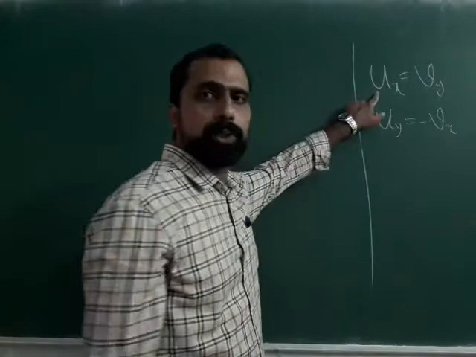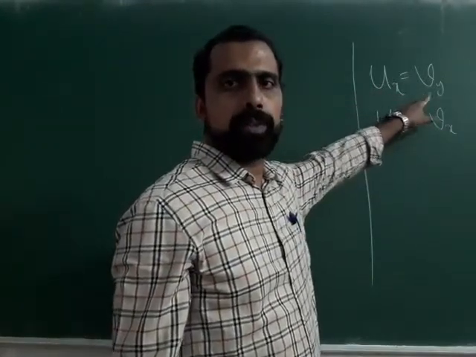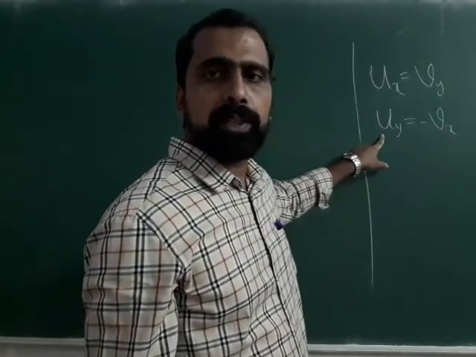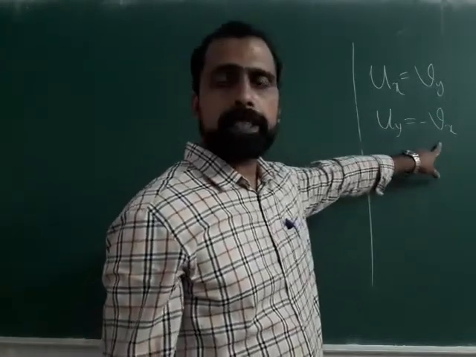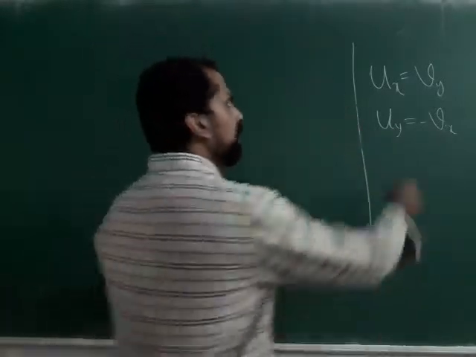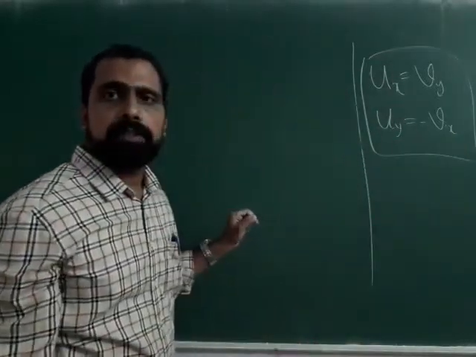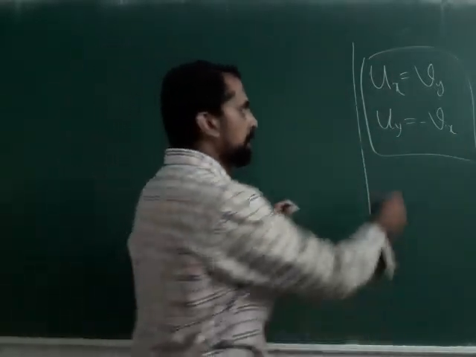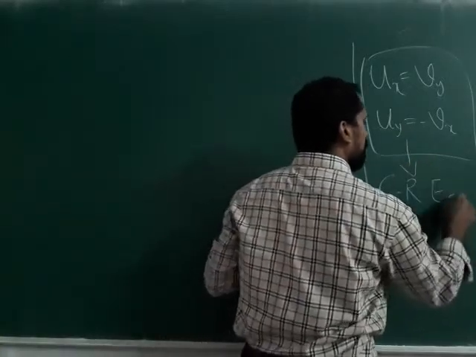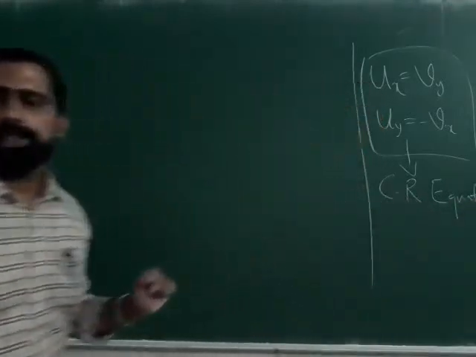So Ux means dou u by dou x and Vy means dou v by dou y, and Uy means dou u by dou y and Vx is dou v by dou x. So this is the short form, and this condition is the necessary condition for a derivative to exist, and this is called the Cauchy-Riemann equation that we already studied.